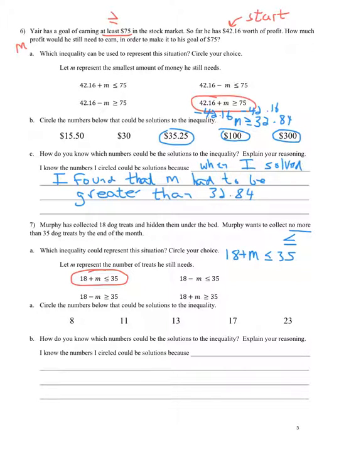And again, we're going to solve this. Let's do that over here. It gives me a little bit more space. 18 plus M is less than or equal to 35. And I'm going to subtract 18. Subtract 18. And that's going to give me M less than or equal to 35 minus 18, which I believe is 17. So I'm going to circle the numbers that are less than or equal to 17. So 17 is less than or equal to 17, and then all these numbers are below that.